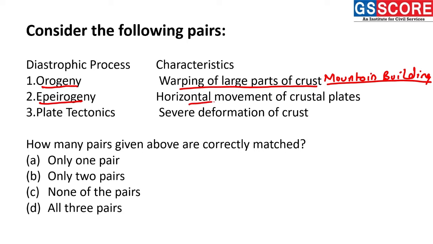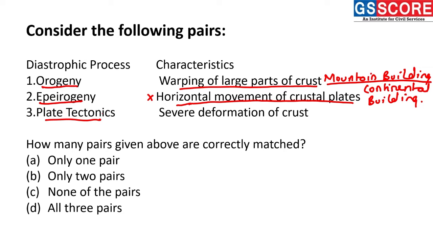Epeirogeny, it is written the horizontal movement of crustal plates. Okay, so epeirogeny is basically a continental building process. In the continental building process, there will be upliftment or subsidence of the continents, which results in the formation of landforms over the continents. Therefore, this horizontal movement is an incorrect statement, because it is more related to the vertical movement of crustal plates.